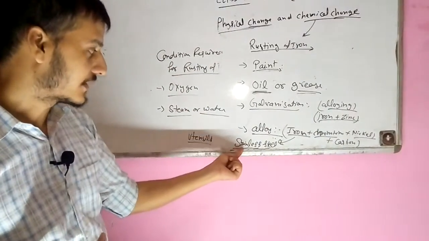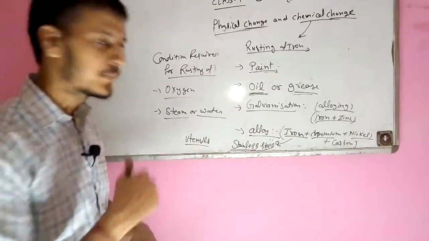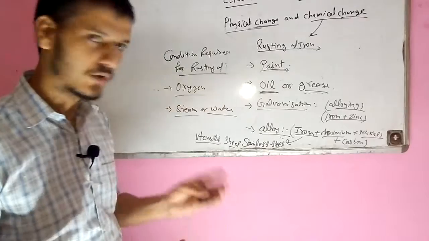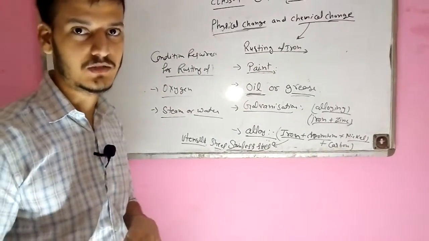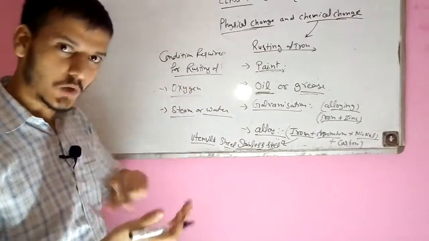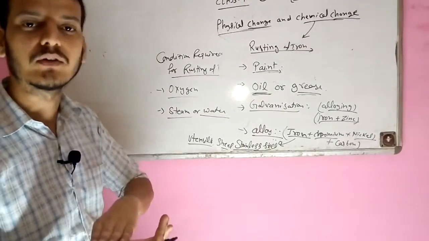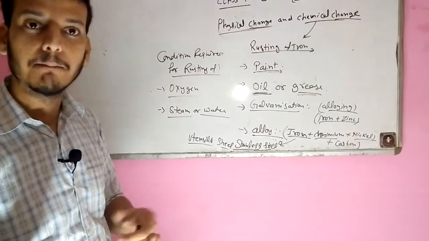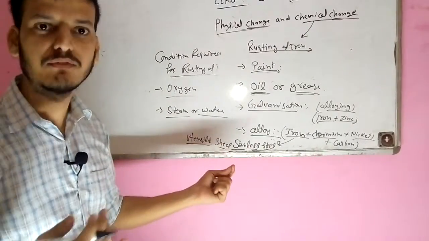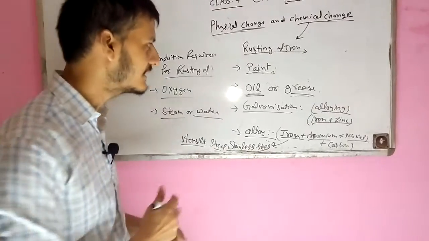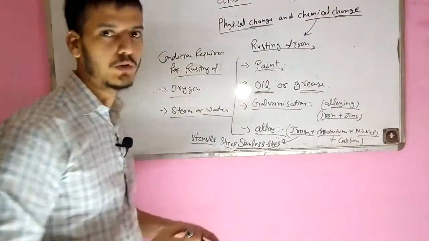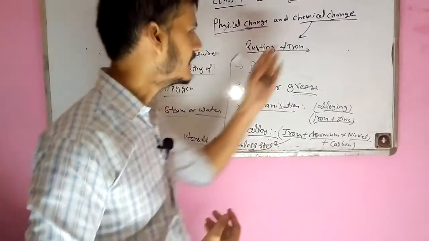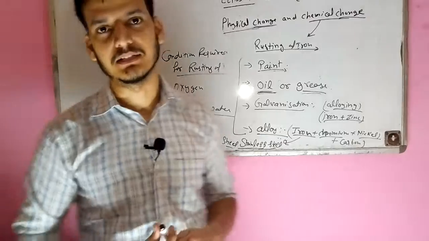And stainless steel is also used in ships. As you know, a ship always floats on the water surface, so there is a higher chance of it getting rusted. So at the lower surface, the bottom part of ships, we use stainless steel because it is lighter in mass and it is also protected from the water. So I think you get the meaning of what kind of processes we can use to protect iron from rusting. That is an example of chemical change.